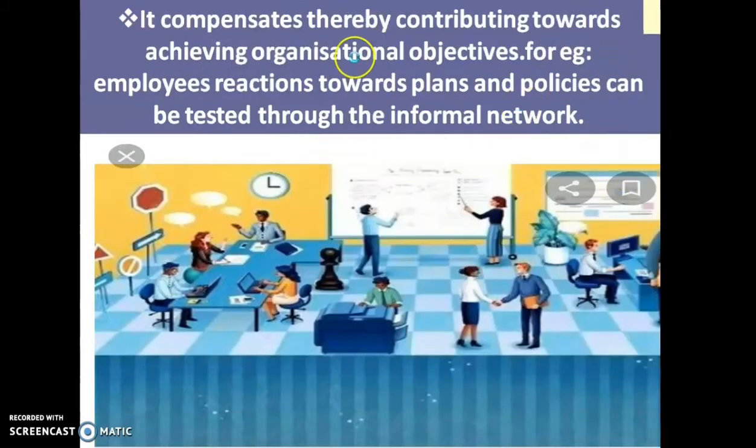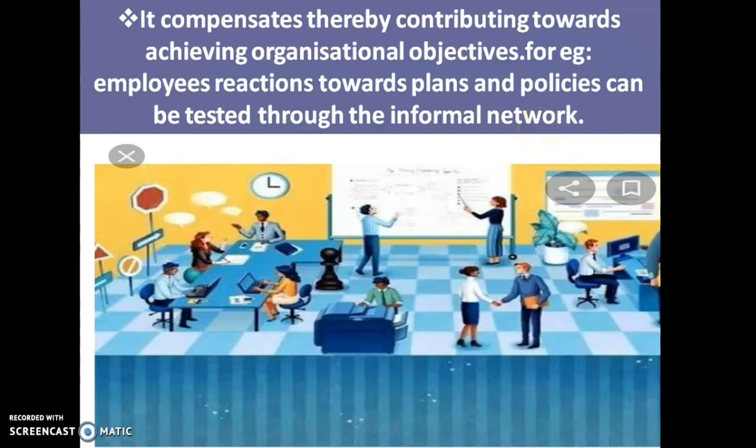The next advantage of informal organization is that it compensates for the shortcomings of formal organization, thereby contributing towards achieving organizational objectives. For example, employees' reaction towards plans and policies can be tested through the informal network.